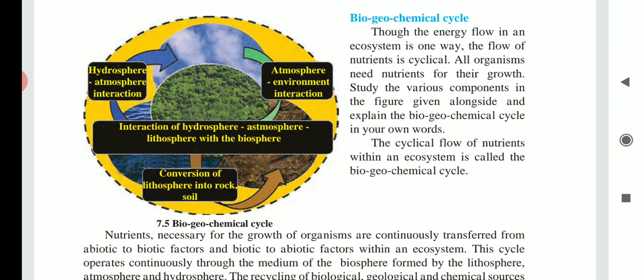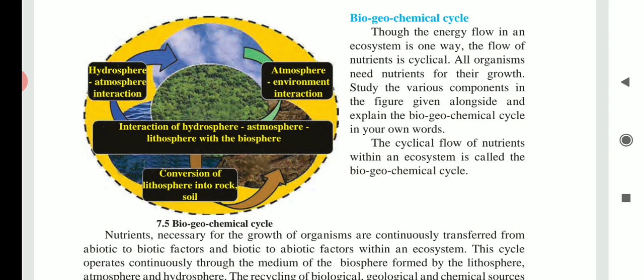Gaseous cycle includes nitrogen, carbon, oxygen and water vapor cycles. And sedimentary cycle includes soil components like iron, calcium and phosphorus.